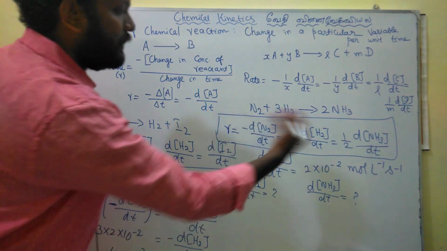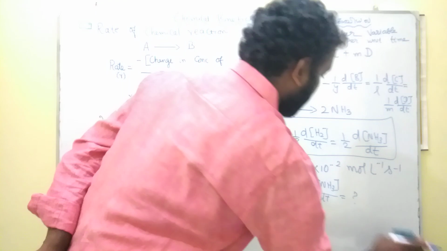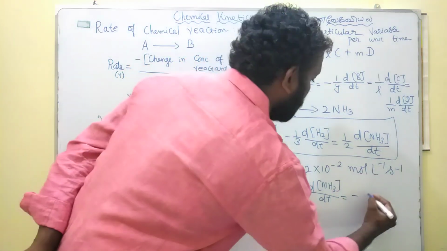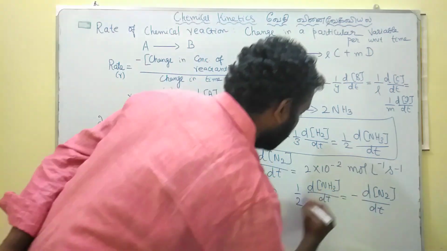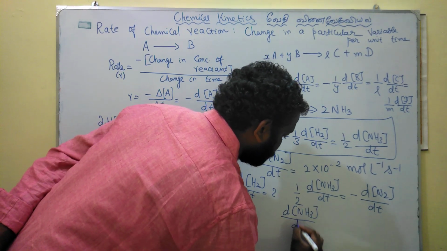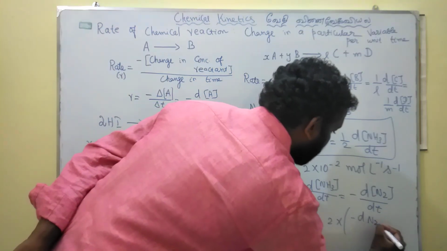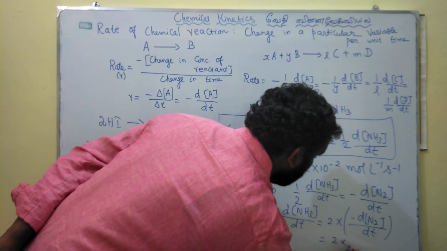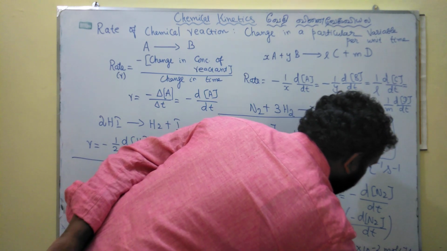For ammonia, you just relate nitrogen and ammonia. How are ammonia and nitrogen related? 1 by 2 dNH3 by dt is equal to minus dN2 by dt. So now dNH3 by dt is equal to 2 times minus dN2 by dt, that is 2 into 2 into 10 power minus 2 mole per liter per second.